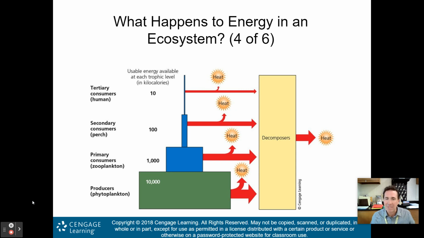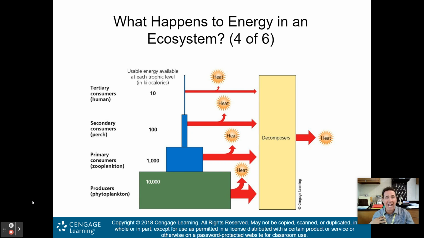So what does that mean in the long run? For now, I just want you to understand that as you go from trophic level to trophic level, you're losing 90% of the available energy. But I want you to think back to that ecological footprint activity we did a couple of weeks ago. We spoke about how if you're a vegetarian, you have a smaller ecological footprint than if you're a meat eater. This is why, or at least one of the main reasons why. Someone who just eats producers, plants, has so much more energy available to them than if they were to eat a secondary consumer like a perch.